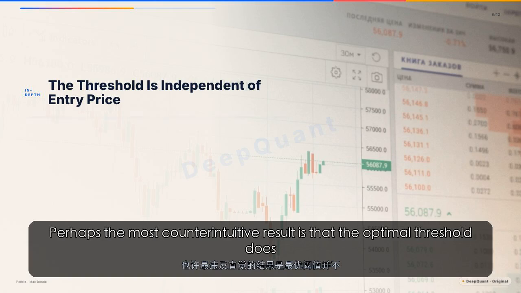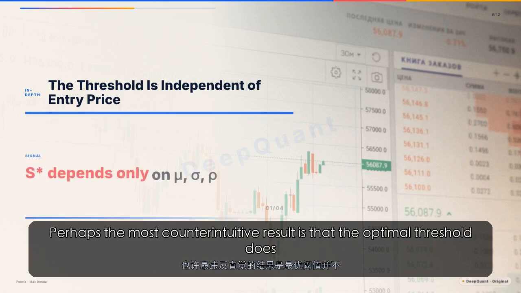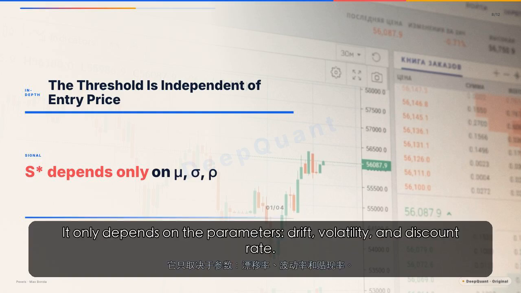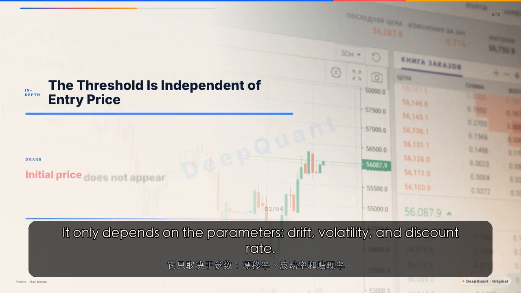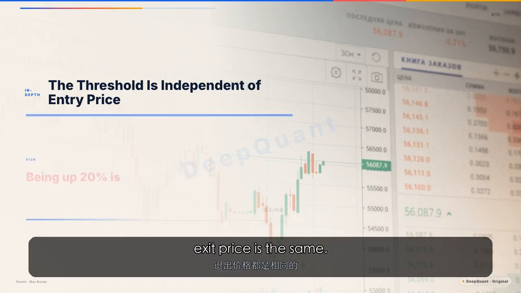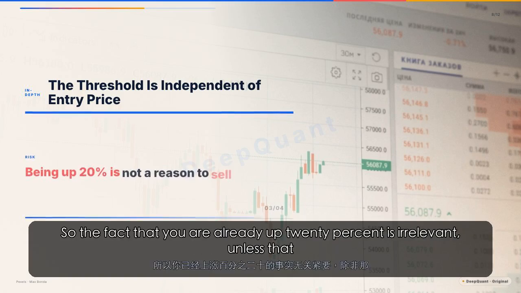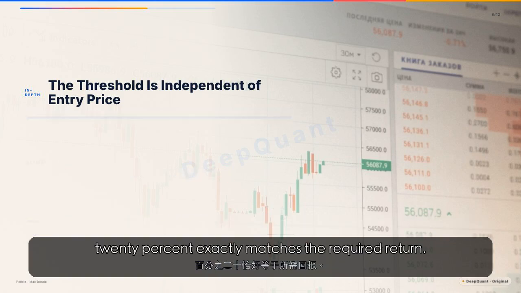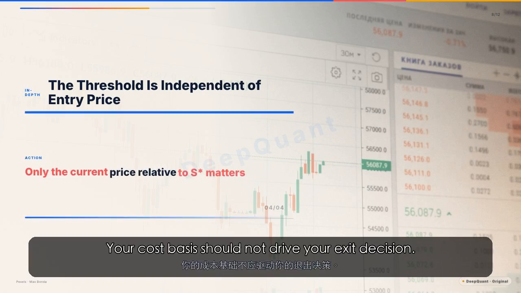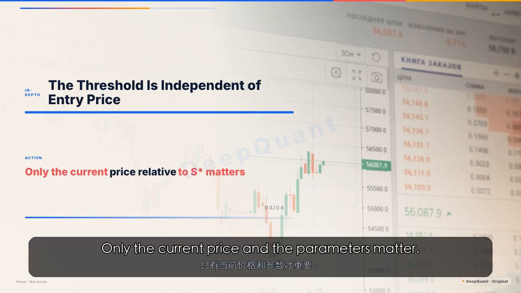Perhaps the most counterintuitive result is that the optimal threshold does not depend on your initial price. It only depends on the parameters: drift, volatility, and discount rate. This means that whether you bought at 50 or at 100, the optimal exit price is the same. So the fact that you are already up 20% is irrelevant, unless the 20% exactly matches the required return. Your cost basis should not drive your exit decision. Only the current price and the parameters matter.